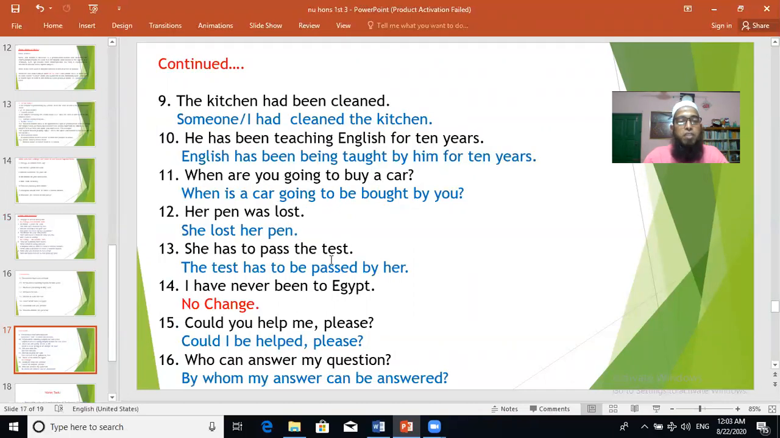She has to pass the test. Again, there is infinitive. The test has to be passed. Has to, used to, has to. There is a modal. The test has to be passed. After a modal, we use "be," and the main verb is past participle. Can, could, shall, should, like that. Used to, ought to. So, has to be passed.